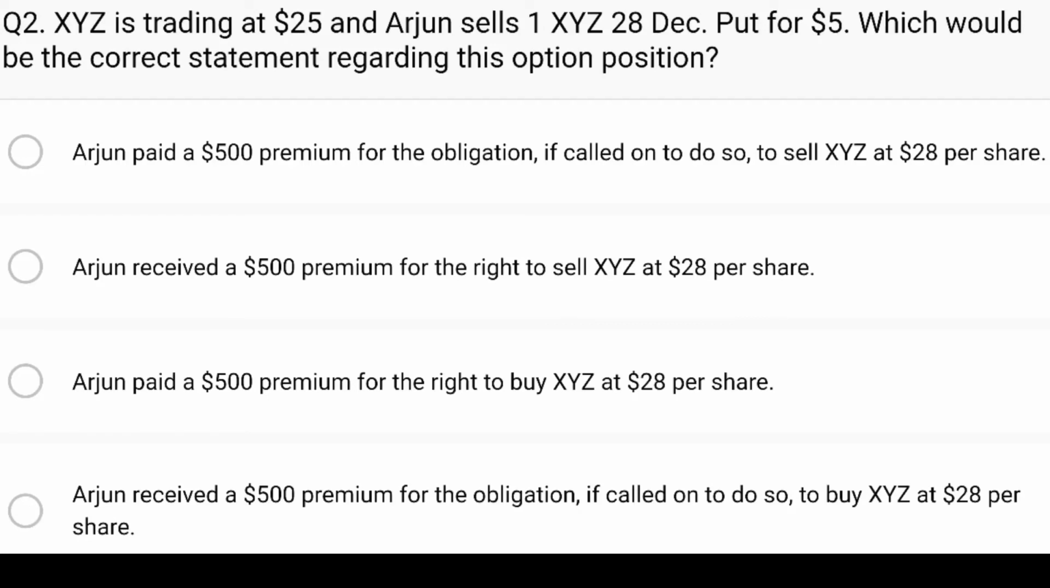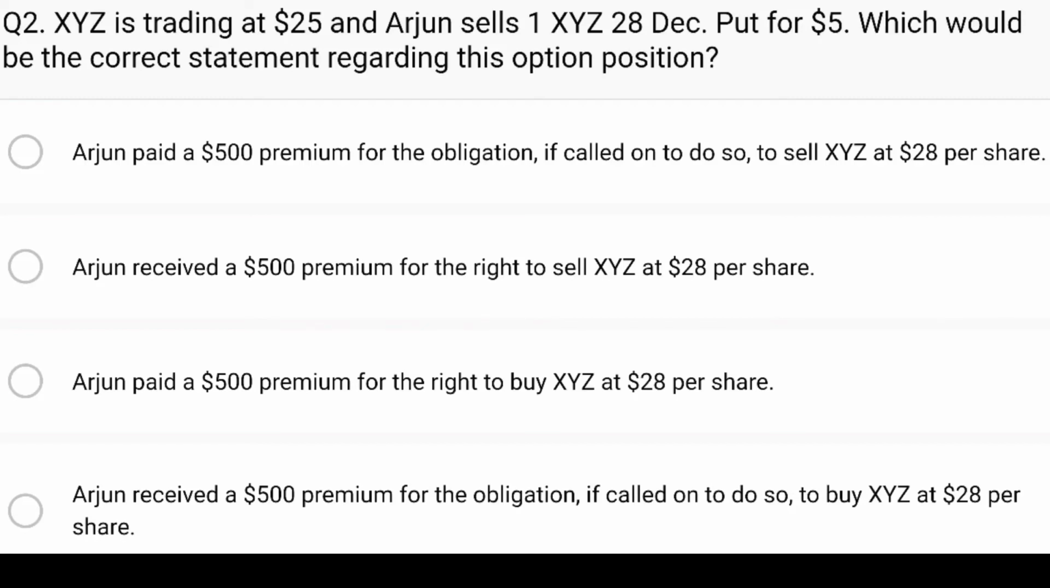B. Arjun received a $500 premium for the right to sell XYZ at $28 per share. So yes, he did receive a $500 premium because every one put represents 100 stocks, and of course, if they're $5 and 5 times 100 is 500, so he did get the $500 premium, but to say that he has the right to sell XYZ at $28 per share doesn't make any sense, again, because the purchaser is the one who has the right to sell. Remember, we talked about that earlier.